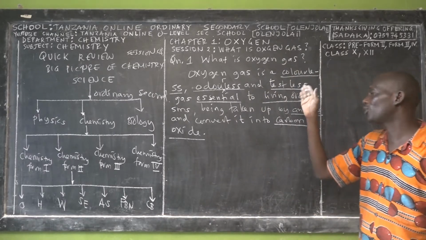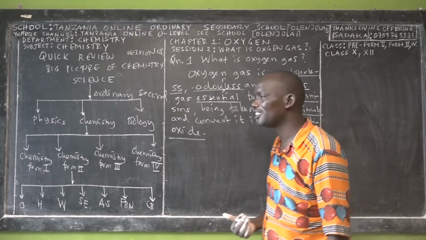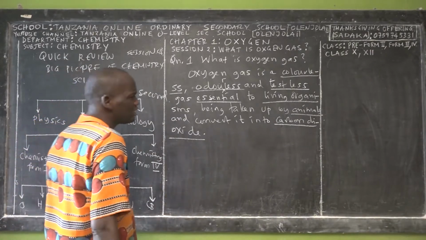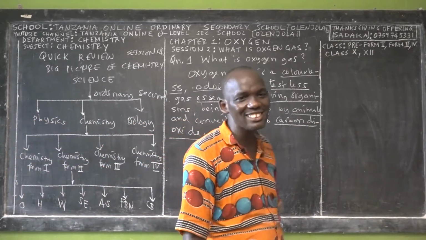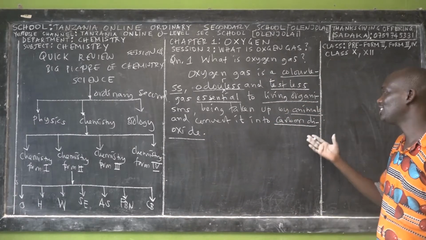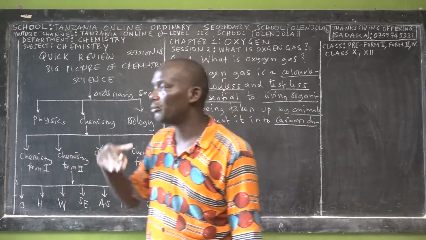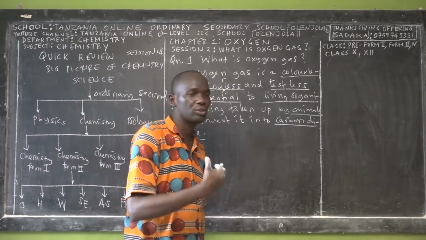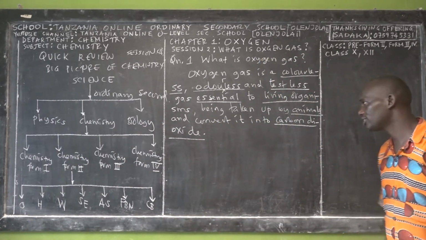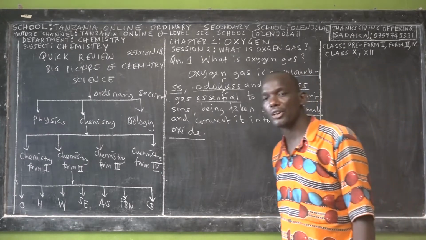Regardless of whether we say maybe oxygen is green, or oxygen is blue, it does not have any color. Regardless of whether you say oxygen is bitter or sweet, it does not have any of those properties. But it's essential for the life of living things. If we stop breathing in oxygen, then we are going to die. So it's essential for living things, because we take this gas and convert it into carbon dioxide.